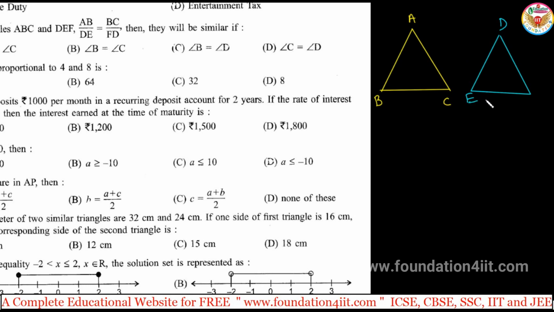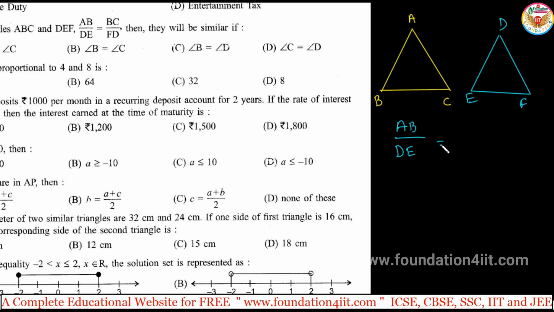So they will be similar if AB by DE, corresponding sides, AB divided by DE, is equal to BC by FD, as given.